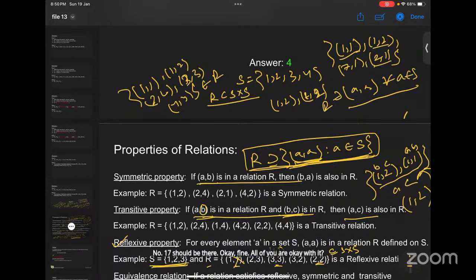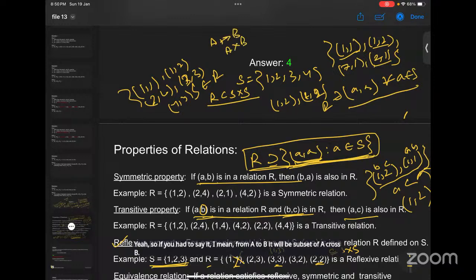Madam, will all these properties be considered only for a single set, or if you have two sets and we take the cross product of them? Say set S1 is there, and S2 is there. I mean, a relation from A to B will be a subset of A cross B. So in that case, if (1, 1) is there and another (1, 1) is not there, then it is wrong.